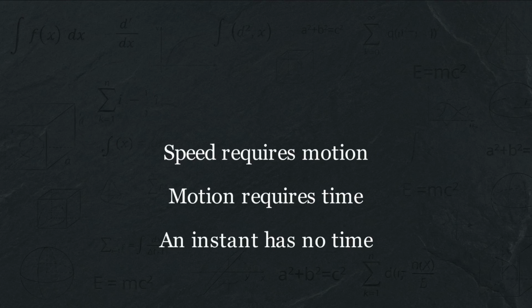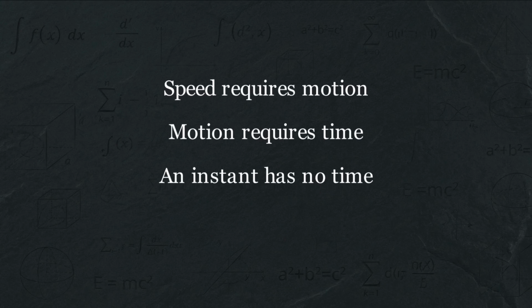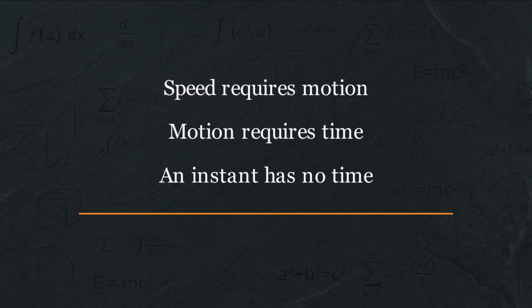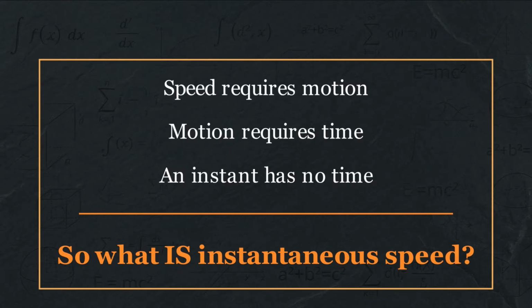Motion happens over time. It requires a beginning and an end. But an instant has no duration. No time passes, nothing moves. At any single instant, an object isn't going anywhere. It's just there, frozen at a position. So what could instantaneous speed possibly mean? Speed requires motion. Motion requires time. An instant has no time. So what is instantaneous speed?